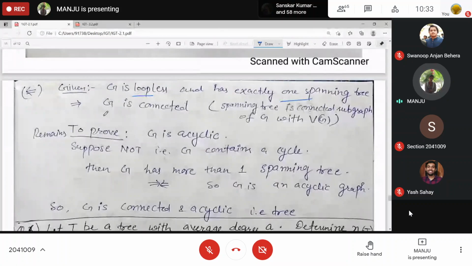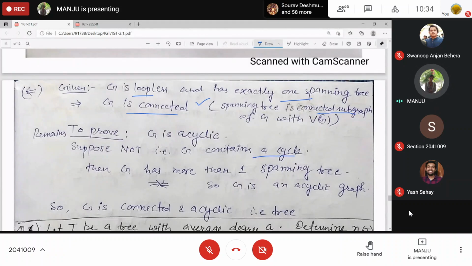G is loopless, has exactly one spanning tree. Means to say connected, because a spanning tree is a connected subgraph of G, right? The least connected subgraph is the spanning tree. So if a spanning tree exists, it is a subgraph of G, and that means G is also connected. Clear? Now it just remains to prove that G is acyclic. So suppose G is not acyclic, means G contains some cycle.